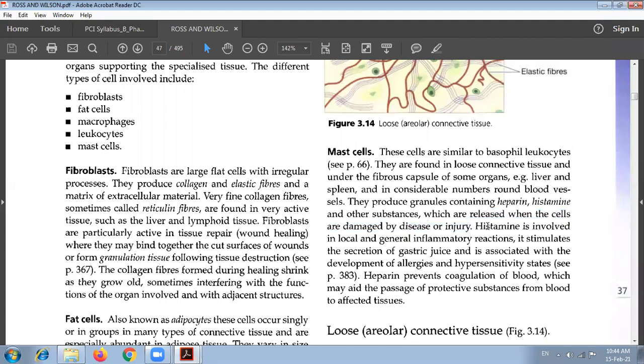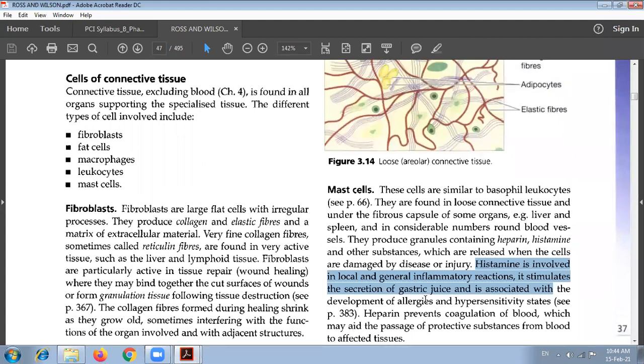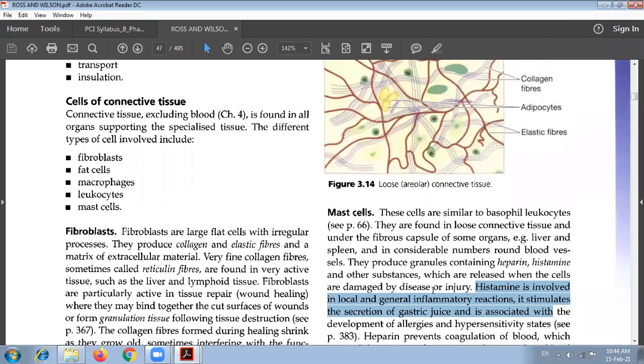Histamine is involved in local and general inflammatory reaction, and it stimulates the secretion of gastric juice and is associated with the development of allergies and hypersensitivity states. Heparin prevents coagulation of blood, which may aid the passage of protective substances from blood to affected tissue. So these are the different types of connective tissue cells.